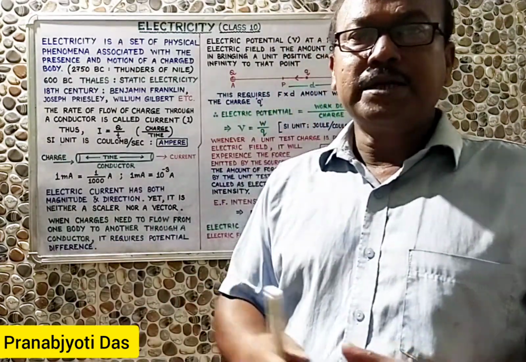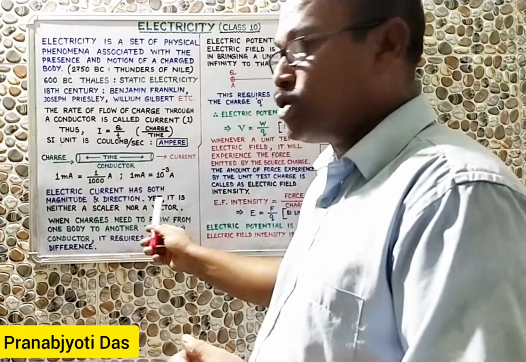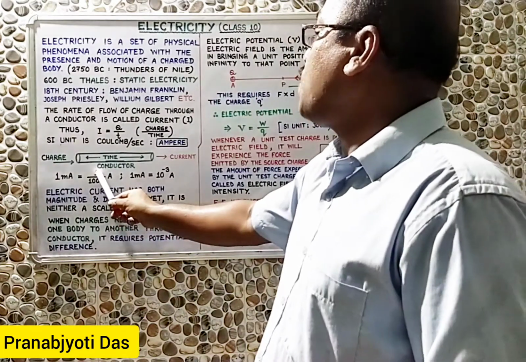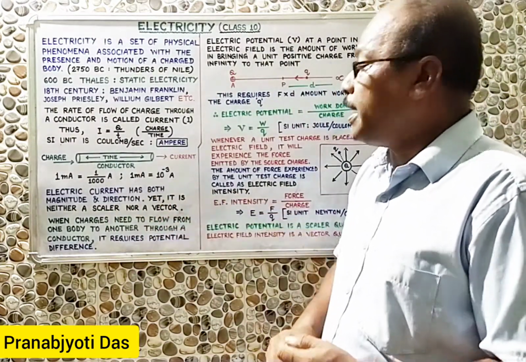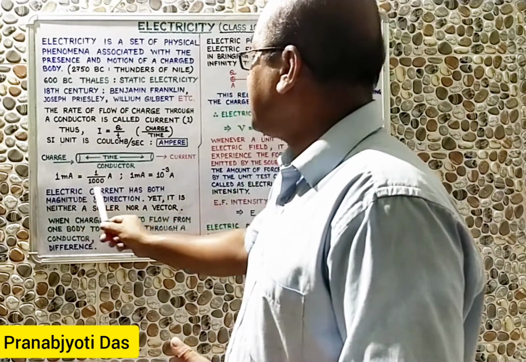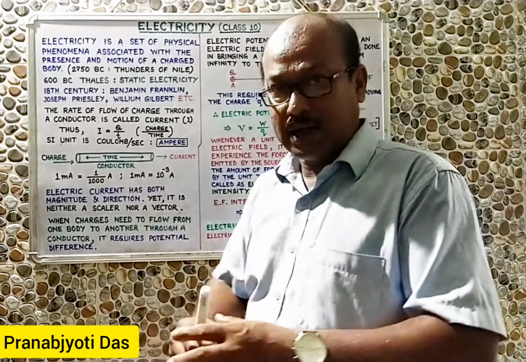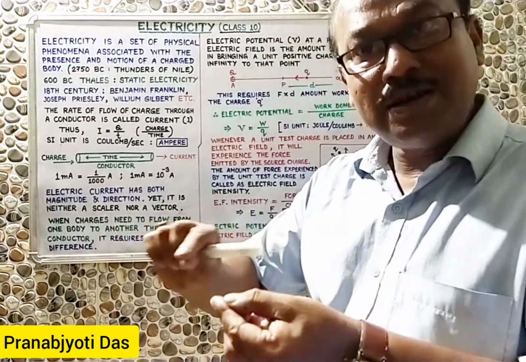But ampere is a big unit. Therefore, the ampere can be represented by a smaller unit, like 1 milliampere. What is 1 milliampere? That is 1 by 1000 ampere. That is, 1 milliampere is equal to 10 to the power minus 3 ampere. So electric current has both magnitude and direction. Magnitude because that is the amount, and direction, because electric current always flows in a definite direction.